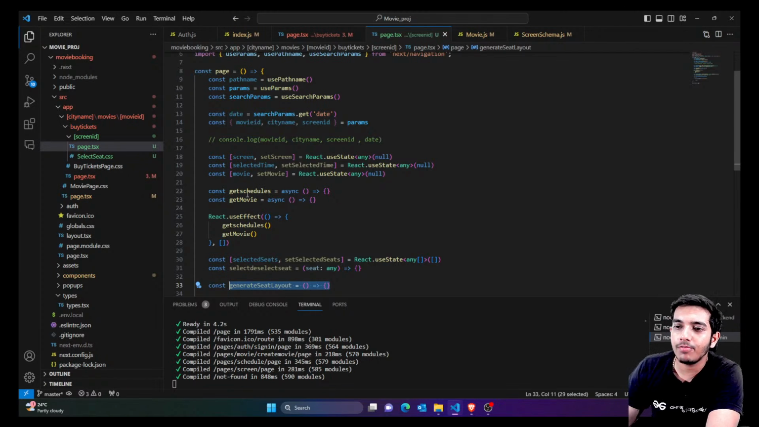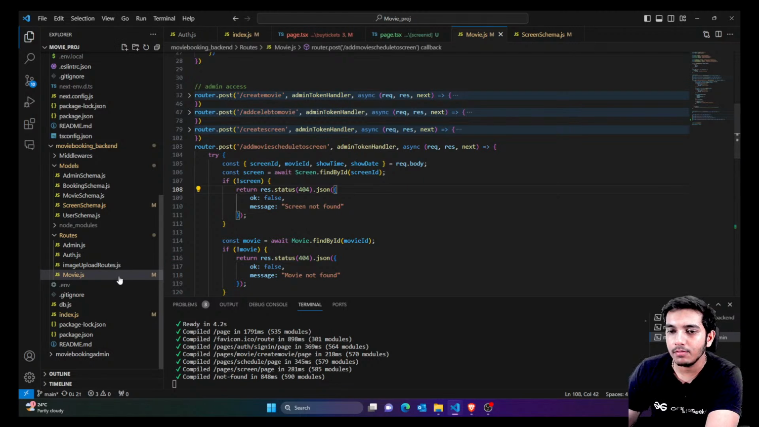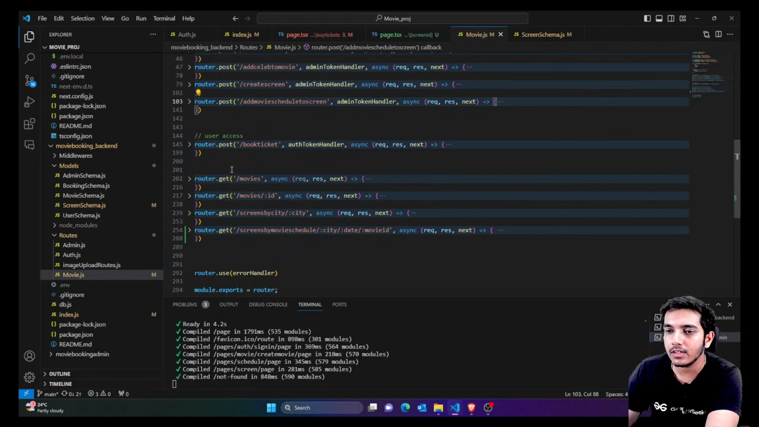Right, so first let's talk about get schedules. For this, we need to go to the movie file of the backend. Here we had a lot of APIs. We actually need one API, that is schedule by movie.